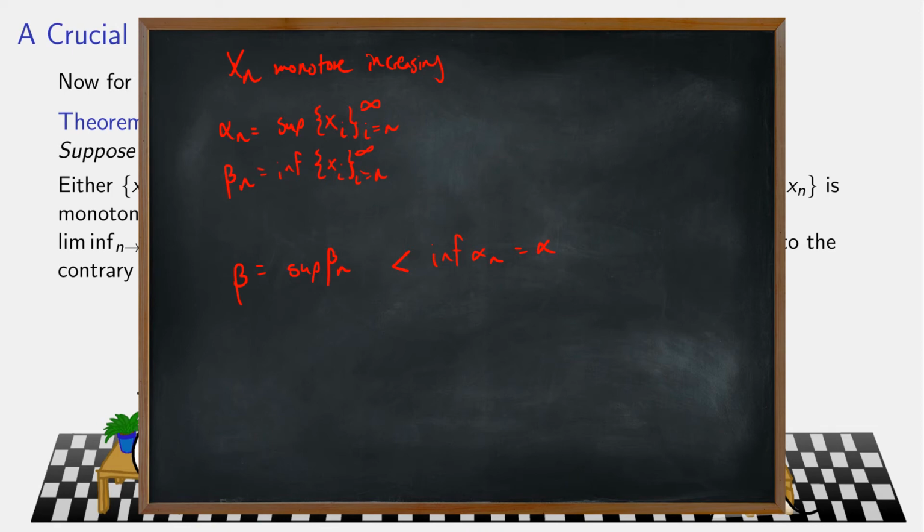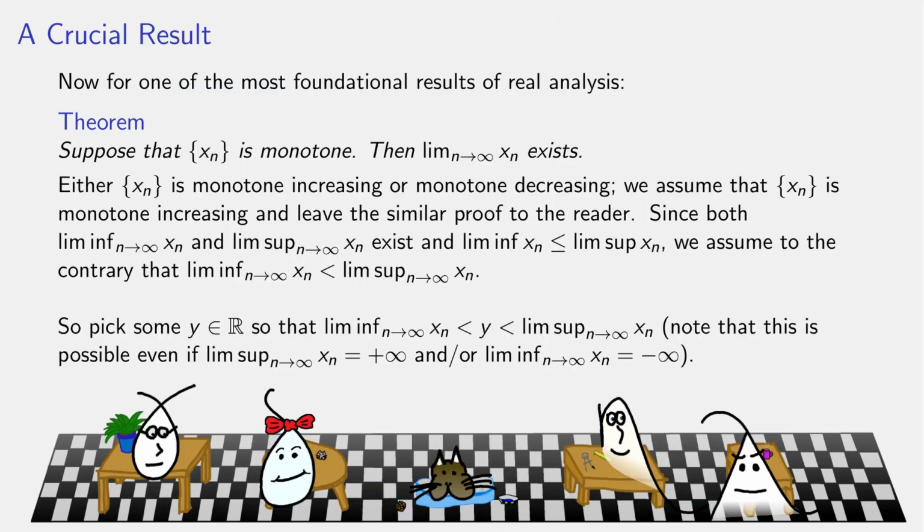Okay, so the xn is monotone increasing. So here are my xn's, they're monotone increasing. My supremums are decreasing, my infimums are increasing, and we're assuming that they don't quite join together. So pick some real number y that is in between the LimInf and the LimSup. This can be done even in the case of some infinities in there. If the LimSup is infinite or the LimInf is minus infinity, you can still find real numbers in between.